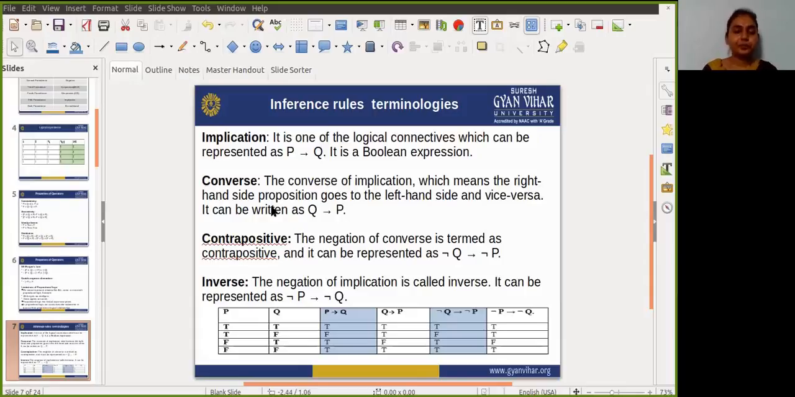Next one is contrapositive. The negation of converse is termed as contrapositive, and it can be represented as not Q implies not P. And next one is inverse. Negation of implication is called inverse, and it is represented as negation of P implies negation of Q.